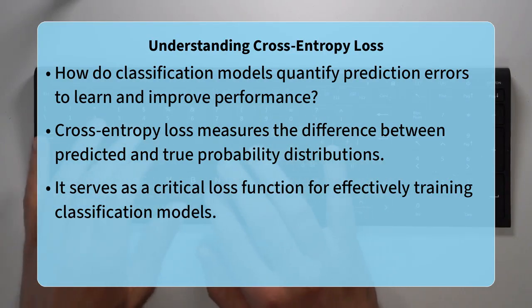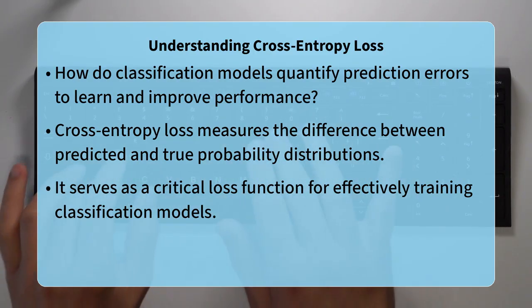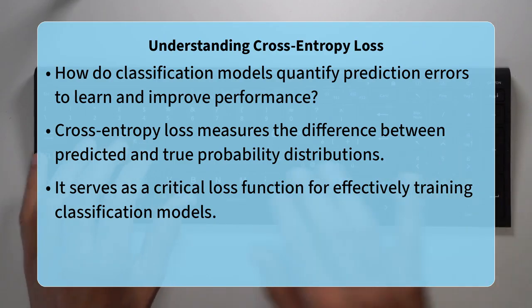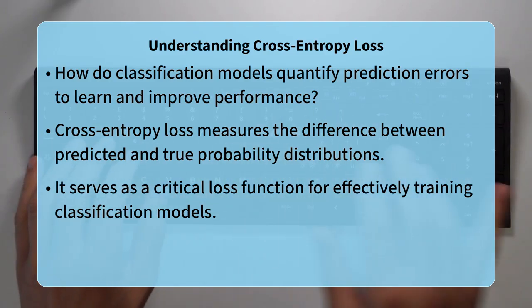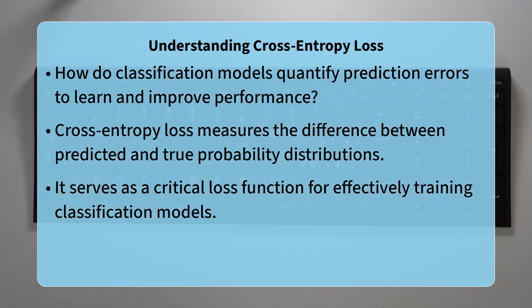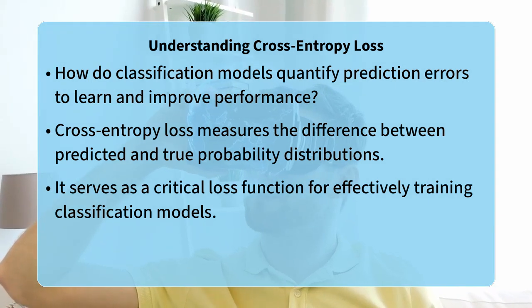Have you ever wondered how machine learning models, especially those tackling classification tasks, precisely quantify how wrong their predictions are? How do they learn to improve their guesses, moving closer to the true answers with each step? The cross-entropy loss function is a fundamental mathematical tool that provides this answer, serving as a cornerstone for training classification